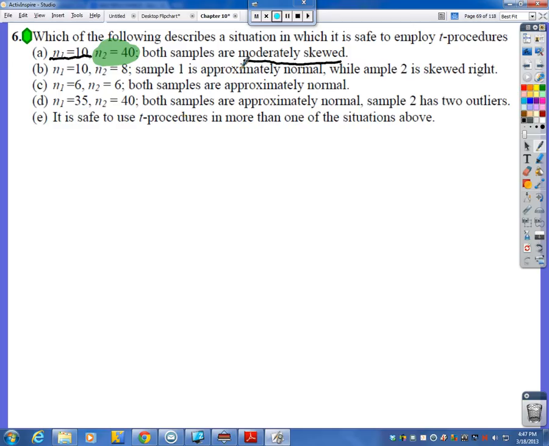B, 10 and 8. Sample 1 is approximately normal. So hey, even though we have a small sample size here, if it looks approximately normal, hey, that one's going to be good. We're cool with that one.